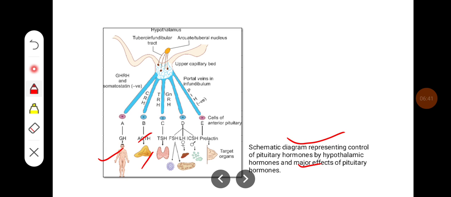The TRH released from the hypothalamus helps in the production of TSH from the anterior pituitary, and thyroid hormones from the thyroid gland. Whereas FSH and LH, produced from the anterior pituitary, control oogenesis and spermatogenesis, and prolactin helps in the production of milk, galactogenesis.